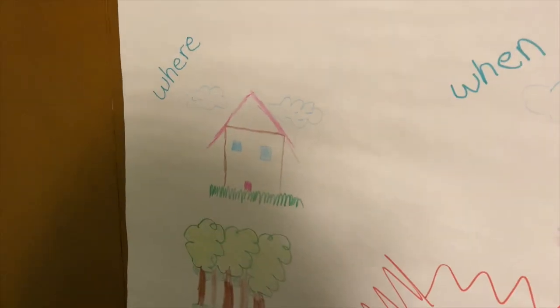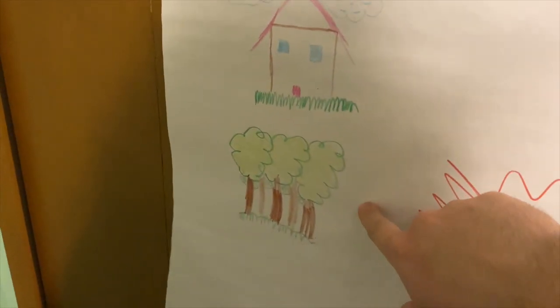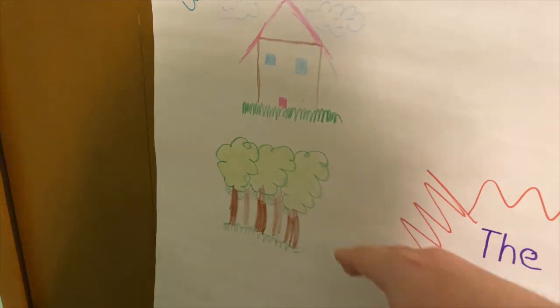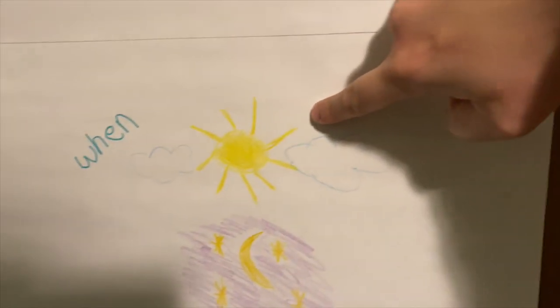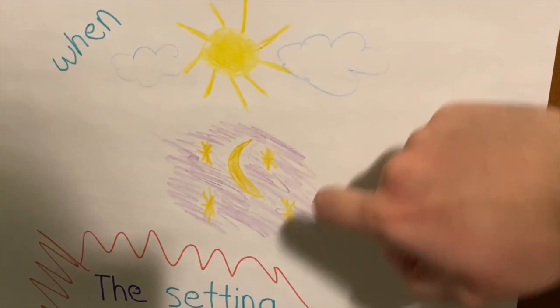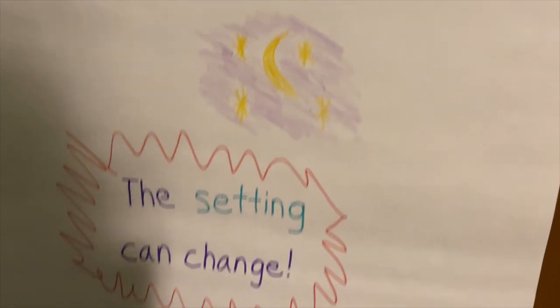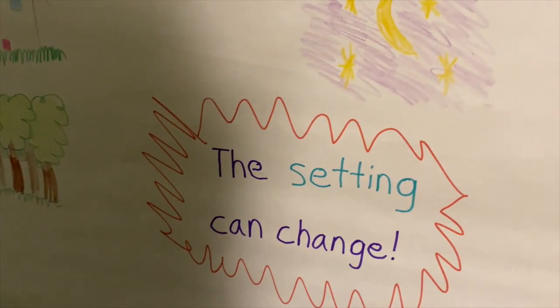And so here's some examples of where. We got a house. A story might take place in a house. Maybe it'll take place in a forest. Those are where. Then it also is when. So, maybe during the day or at night. And something really important to remember is that the setting can change. Setting does not have to stay the same in the same story.